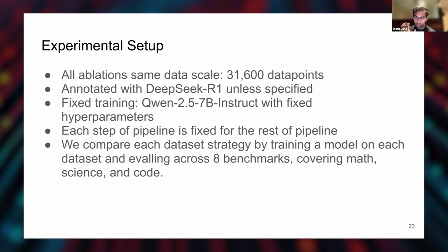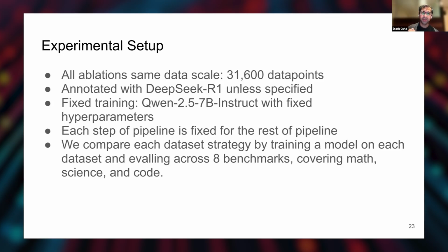So, a brief go over our experimental setup, since there are going to be a lot of experiments I'm about to throw at you. All the ablations in this paper were at the same specific data scale. They're all 31.6K data points. Unless I tell you otherwise, the teacher for everything is DeepSeek R1. The training is absolutely fixed across everything, so we're using Qwen 2.5 7B Instruct with fixed hyperparameters. We're going to iterate through each step of the pipeline.